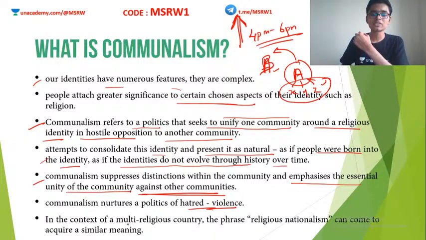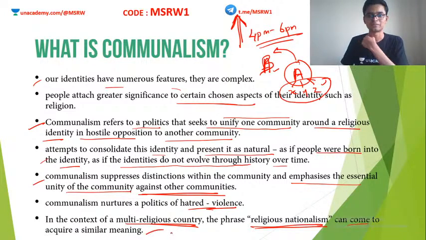Alright. In the context of multi-religious countries such as India, the phrase religious nationalism can come to acquire a similar meaning. Best example, India. Sometimes we also use the term religious nationalism. What is religious nationalism?